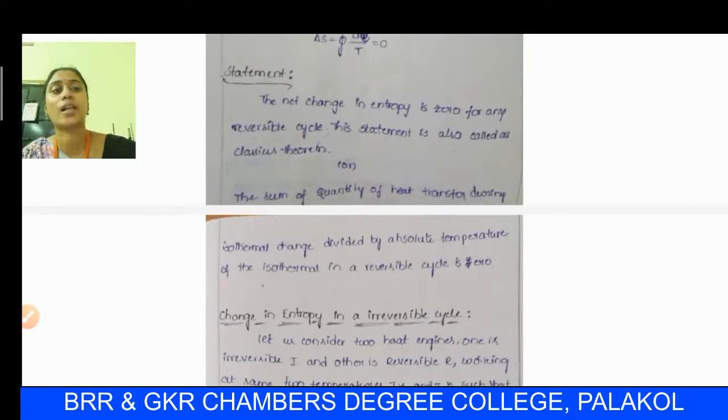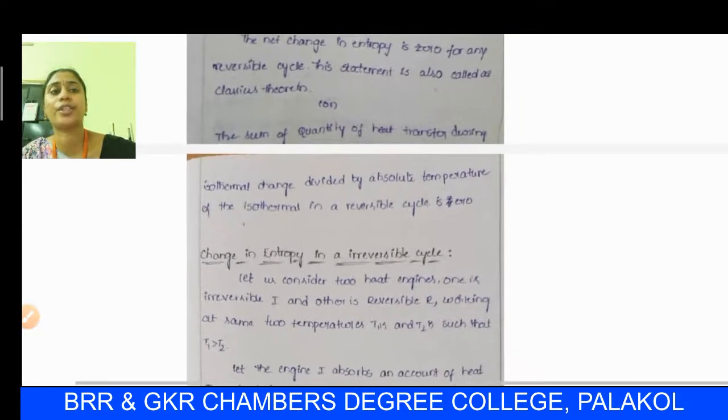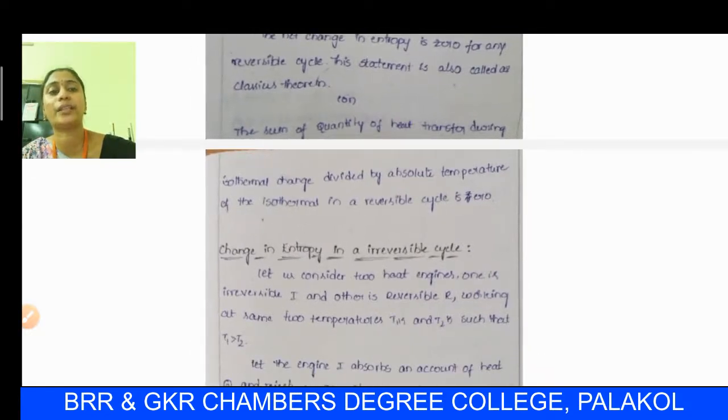This statement is also called the Clausius theorem. From the above mathematical expression we conclude the net change in entropy is 0 for any reversible cycle. Hence this theorem is said to be the Clausius theorem or Clausius statement: the change in entropy in a reversible cycle is 0. This may also be stated as the sum of the quantity of heat transfer during isothermal change divided by absolute temperature.